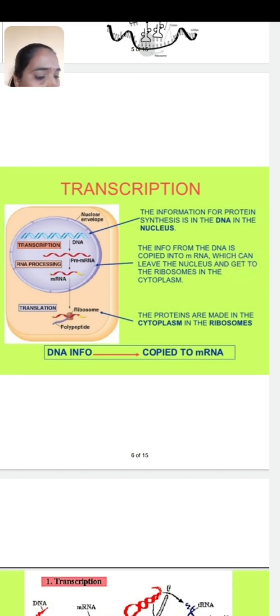The translation process requires certain factors. The first essential factor is amino acids, which continue to join and form the polypeptide chain. The second requirement is DNA, which is coded into mRNA.